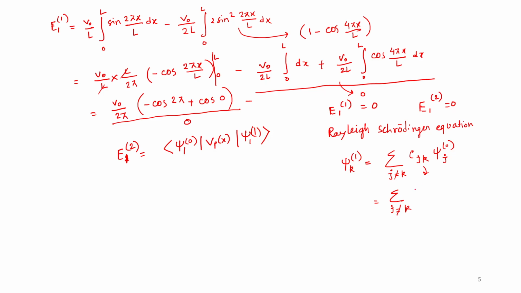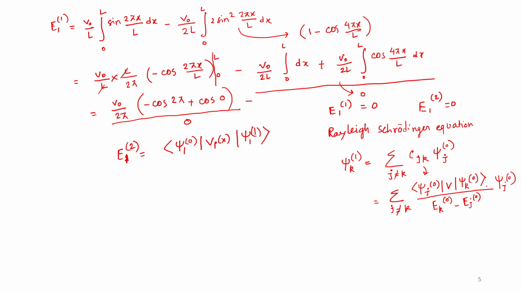This will be psi j 0, with the perturbation term there, psi k 0, divided by Ek 0 minus Ej 0, and don't forget that psi j 0 is still here, right?